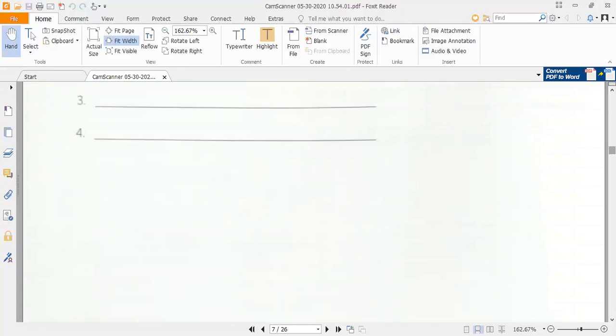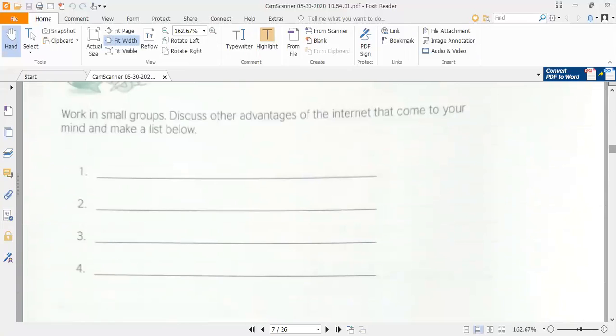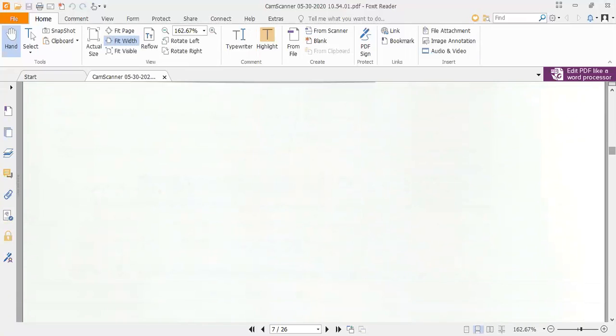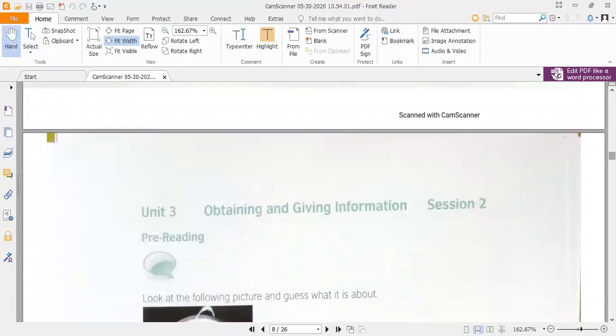You have to write down the answer of this question from your own side. Whatever the different advantages of the internet are in your mind, you have to write down all those advantages here.